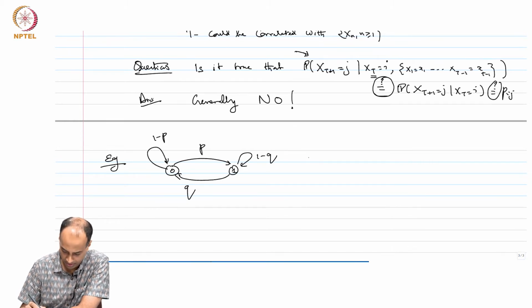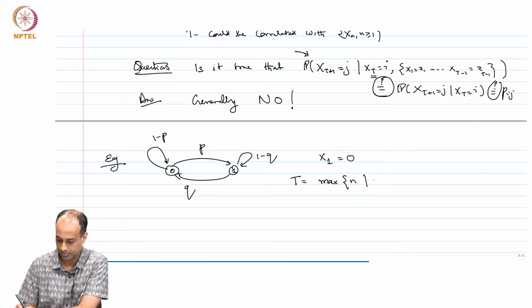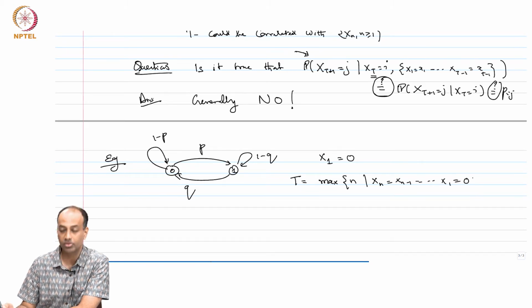Let us say that I start at x_1 equal to 0, and you look at t as the largest n such that x_n is equal to x_{n-1} is equal to ... x_1 is equal to 0.